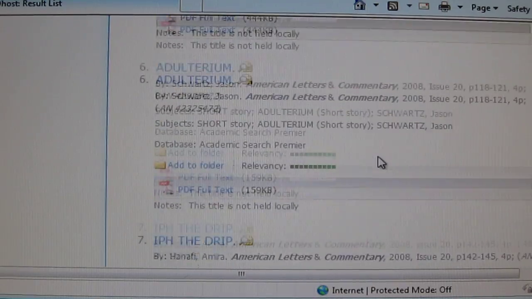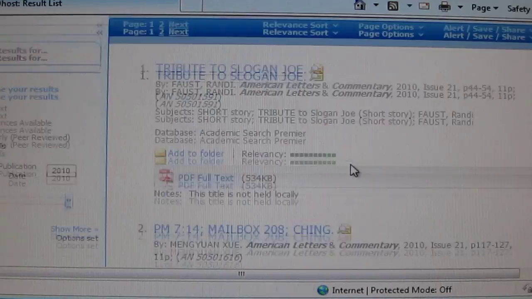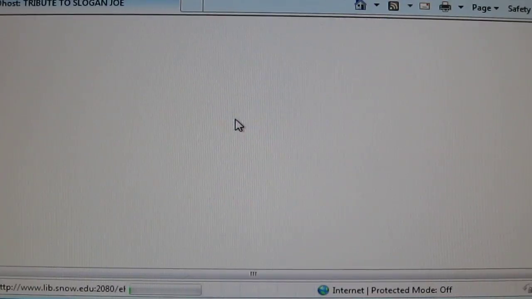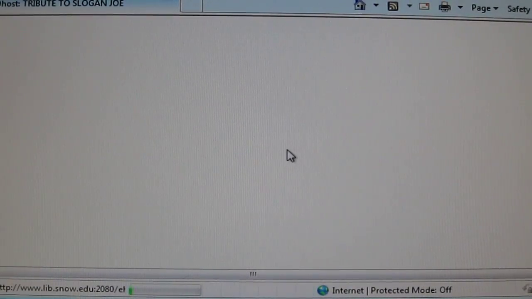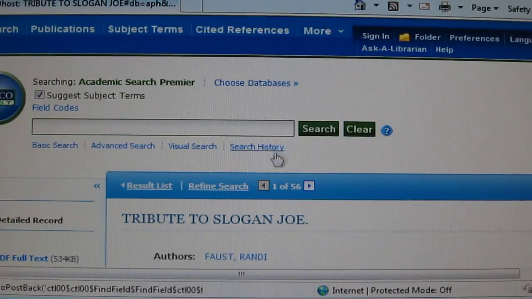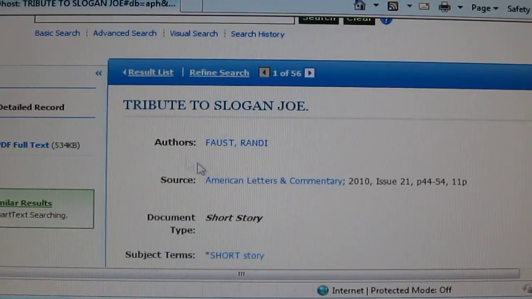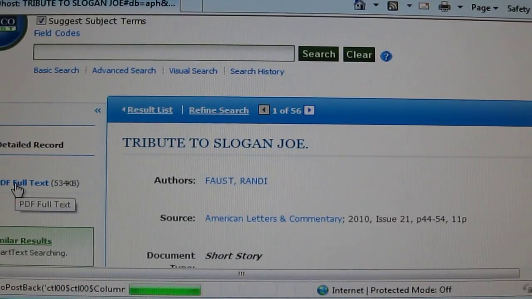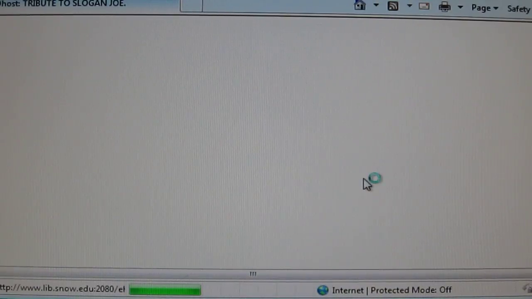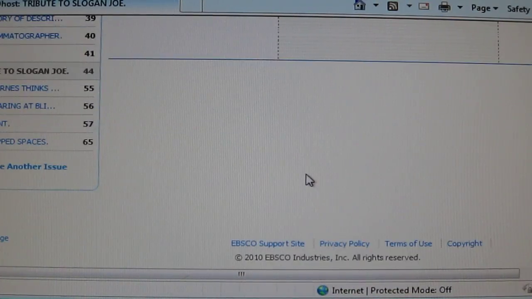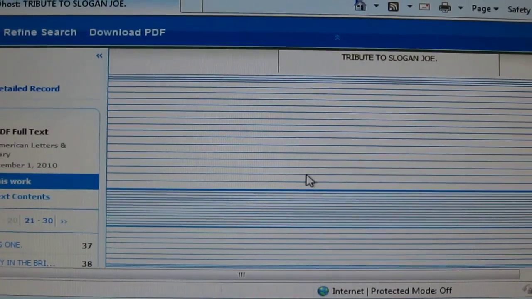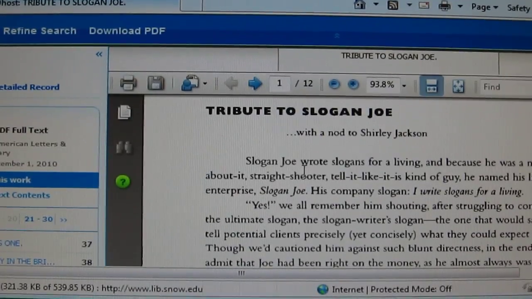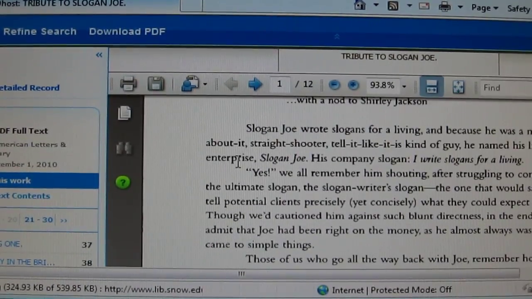And let's just start reading. Okay. Tribute to Slogan Joe. Tribute to Slogan Joe. Okay, that sounds kind of odd to me. So what I'm going to do is I just clicked on it and I want to go to the PDF full text. And just start. And what you do in thumbs up, thumbs down, is you read the first paragraph. And if you don't like the first paragraph, then you stop reading and you give it a big fat thumbs down. So let's read the first paragraph.